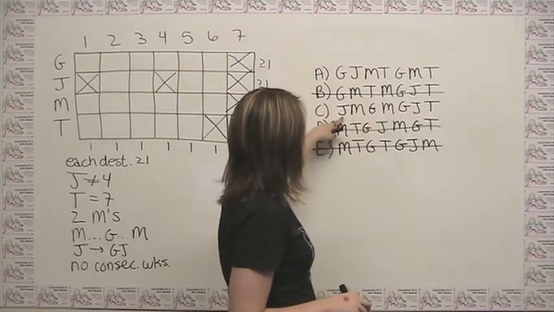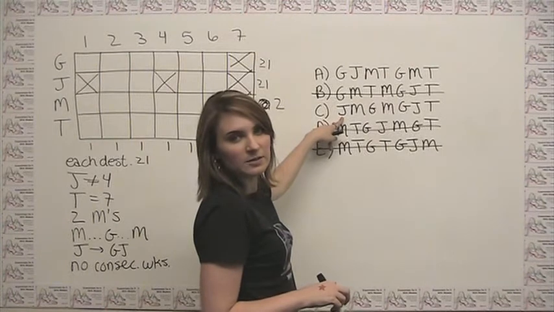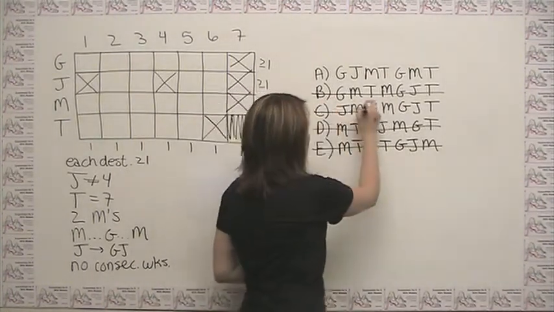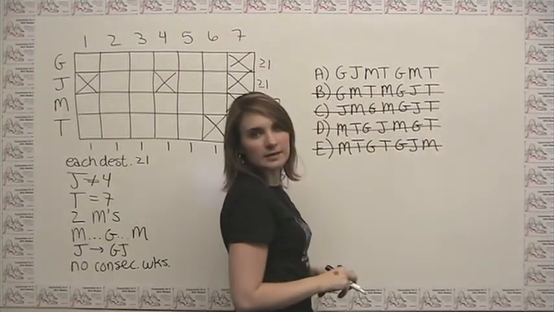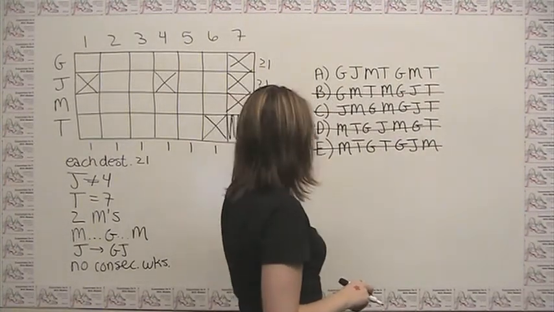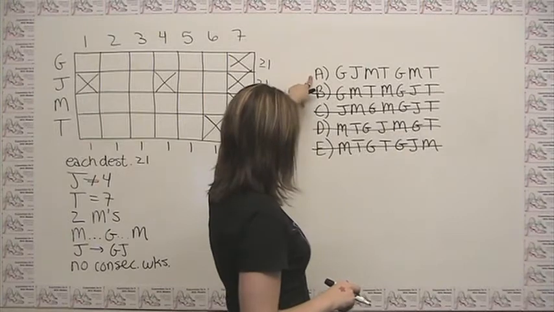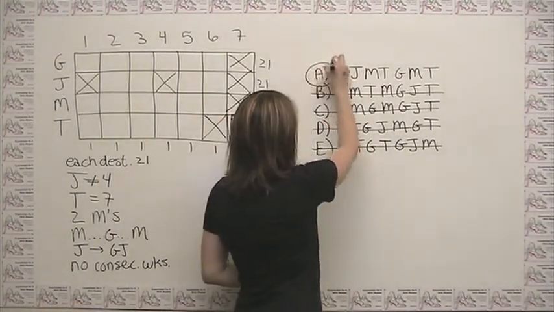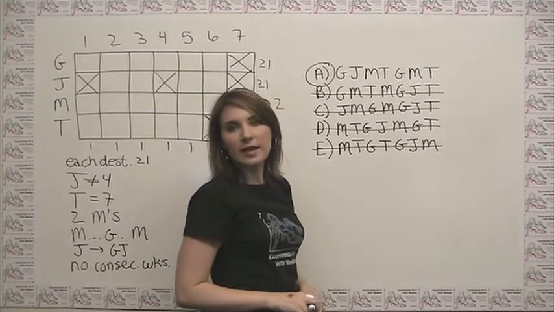But you'll notice we also have a J over here in the first place, and there's no room for a G to come before it, so we've broken a rule, and answer choice C now goes away. Notice here that we're down to just 1 answer choice. So by process of elimination, our answer has to be A.